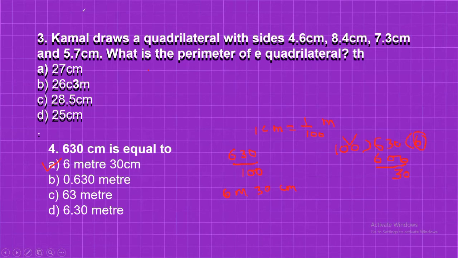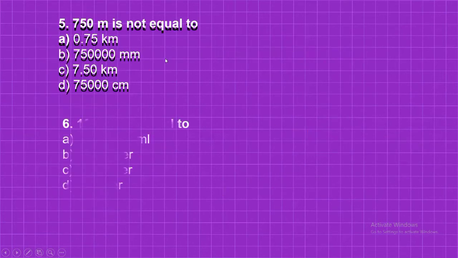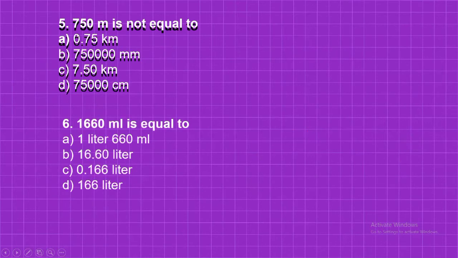Now this is question number 4. Next, question number 5 is that 750 meter is equal to. Now you need to convert 750 meter into kilometer, millimeter, or centimeter. So you need to convert this one. You know very well 1 meter is equal to 1 upon 1000 kilometer. So if you want to convert meter into kilometer, you need to divide that by 1000.